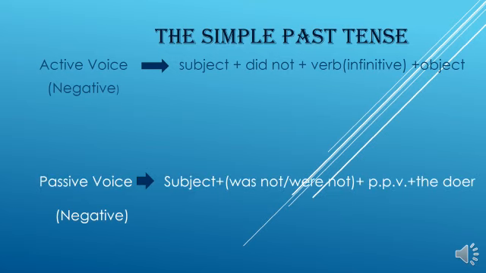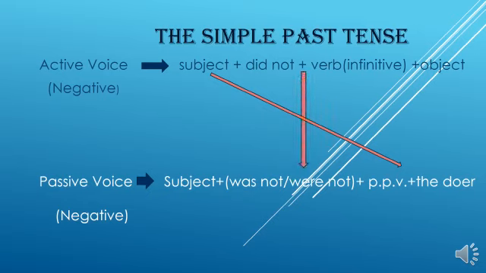Then the passive voice negative structure is subject plus was not, or you can say wasn't, were not, or you can say weren't, plus past participle plus the doer. If the subject is singular, you can use was not. If the subject is plural, you can use were not. Then the subject of the active voice becomes the doer.